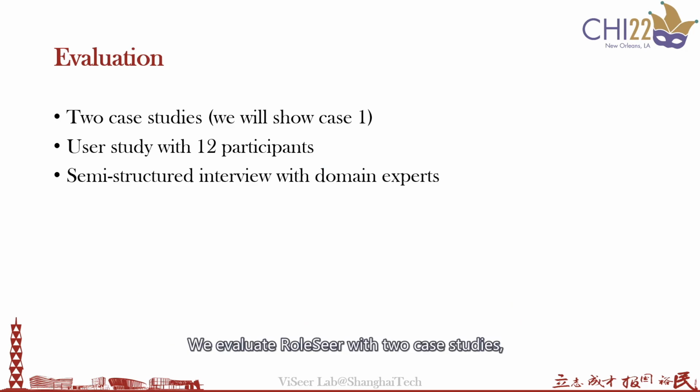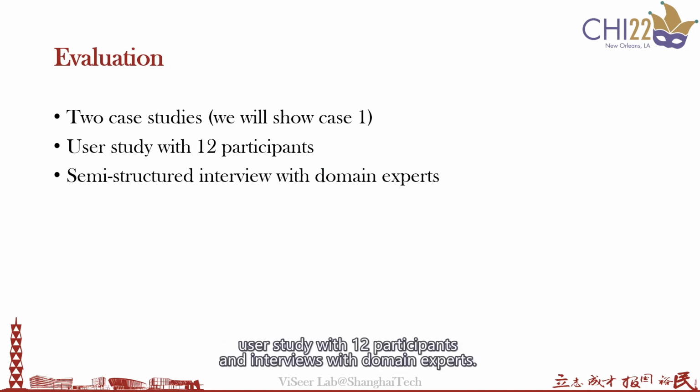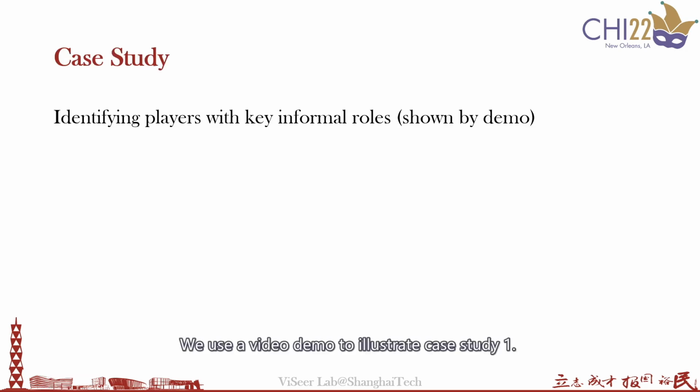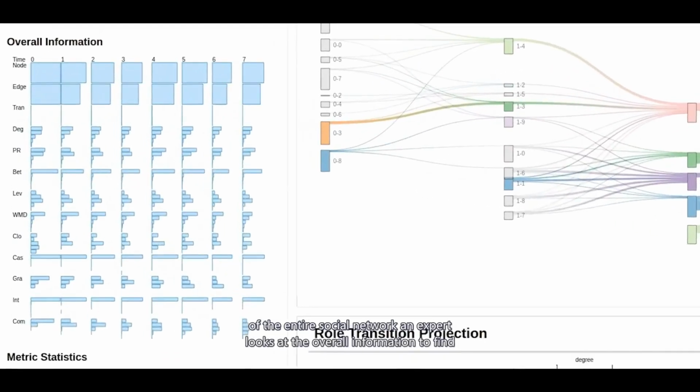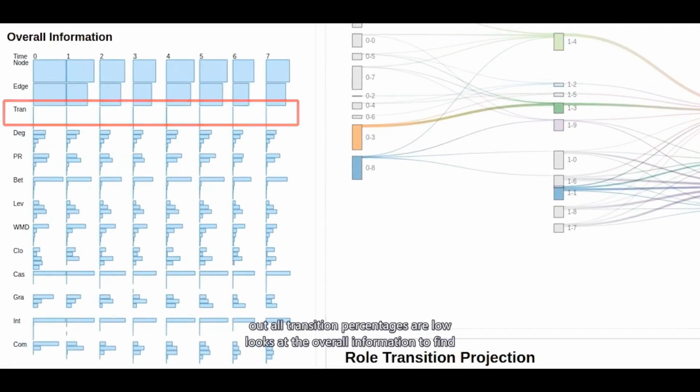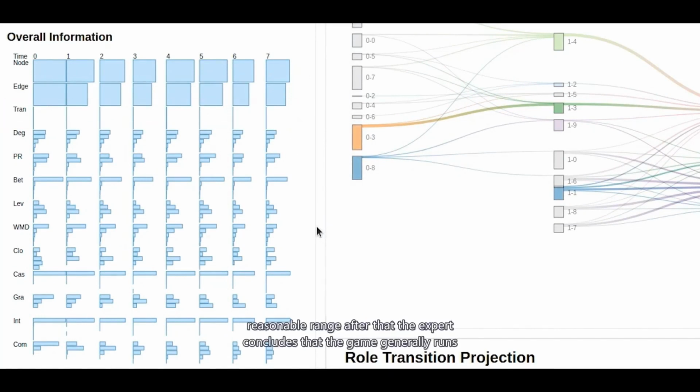We evaluate RoleSeer with 2 case studies: a user study with 12 participants and interviews with domain experts. We use a video demo to illustrate case study 1. An expert looks at the overall information to find out all transition percentages are low and other metrics vary within a reasonable range. After that, the expert concludes that the game generally runs stably.